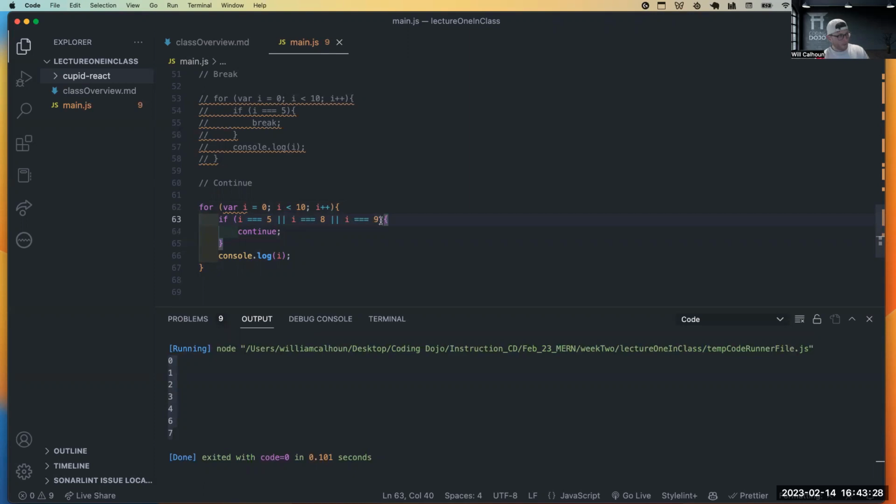Or you could do and. So if I wanted to do and i equaled 7, or let's say j, I don't know. Now this is never going to happen, right? Because i cannot be 5 and 7 at the same time. But basically what this means is both of these conditions have to be true in order for it to enter into this code block right here. And means both of them have to be true, or means either of them have to be true. As long as one of them is true, then it enters into that.